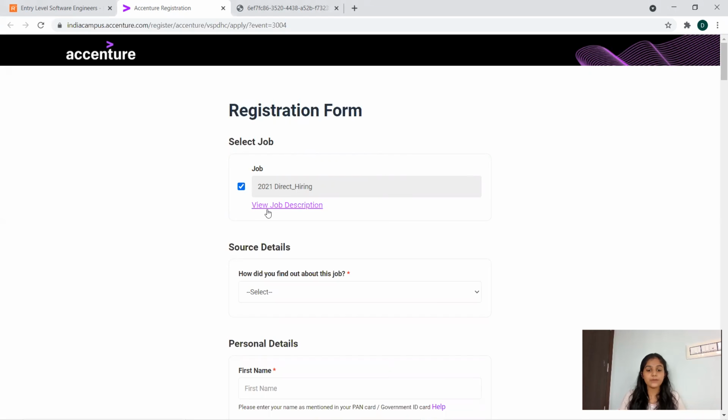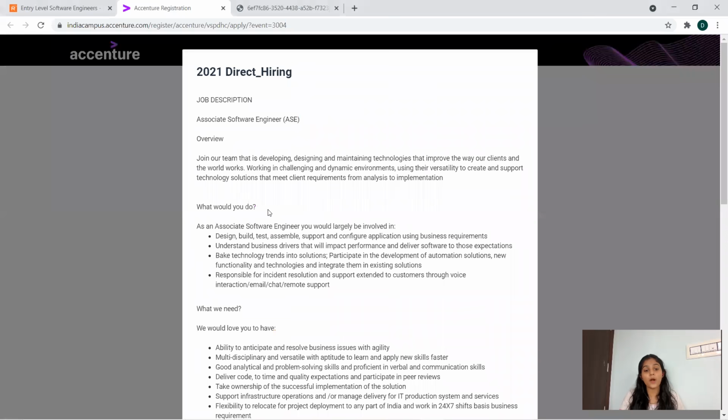So I'm moving on to the eligibility criteria. This is the job description: you are being hired as an associate software engineer. Coming to the package details, you will get 3.65 plus, depending upon the company policy. Till the last hiring, this was the package available, but there can be changes, like increments, otherwise it will be the same. So this is about the direct hiring package details.